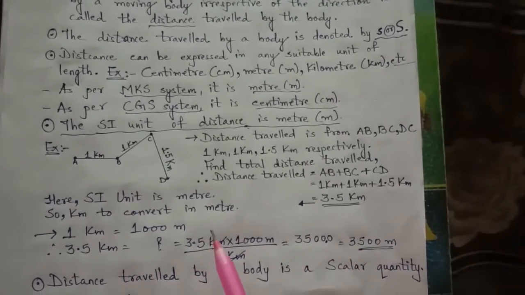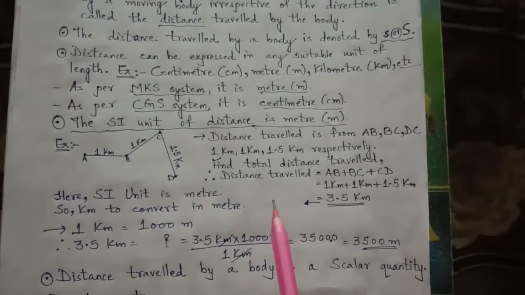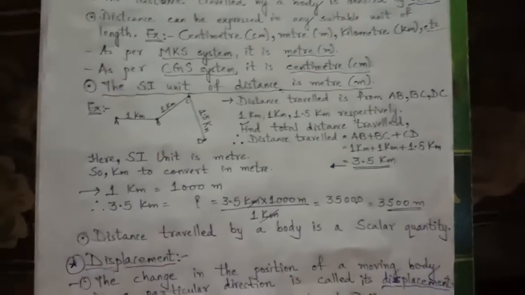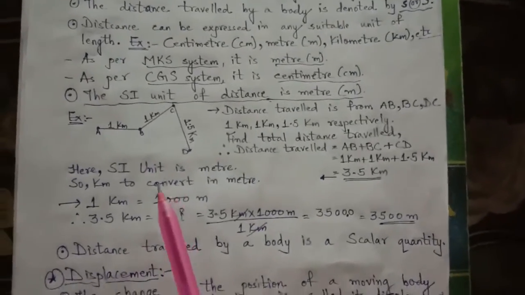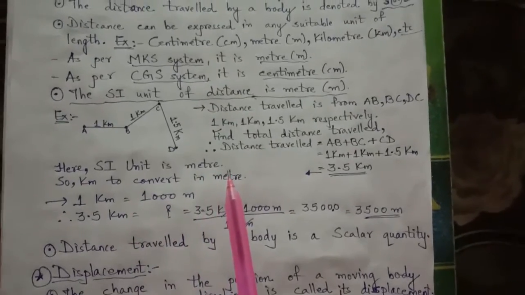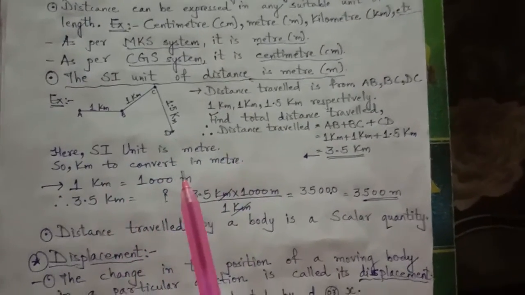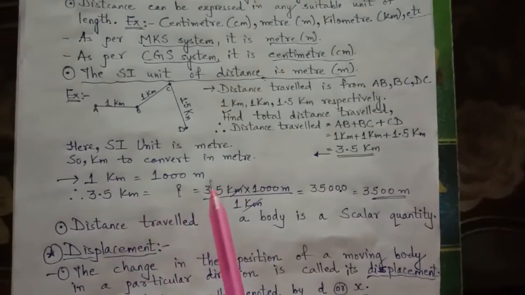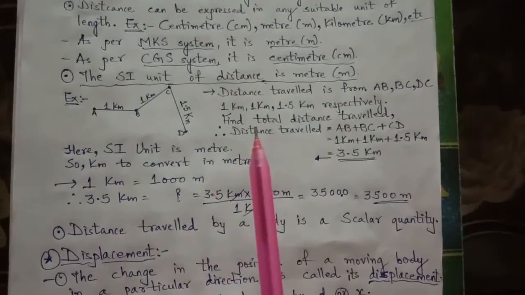But as I told, distance is given in the SI unit meter. So kilometer is to be converted into meter. 1 kilometer is equal to 1000 meter, a standard conversion.